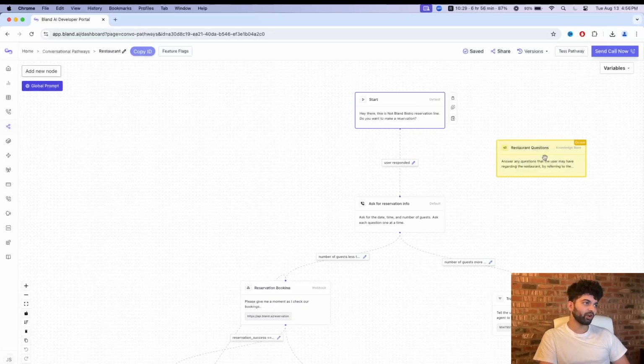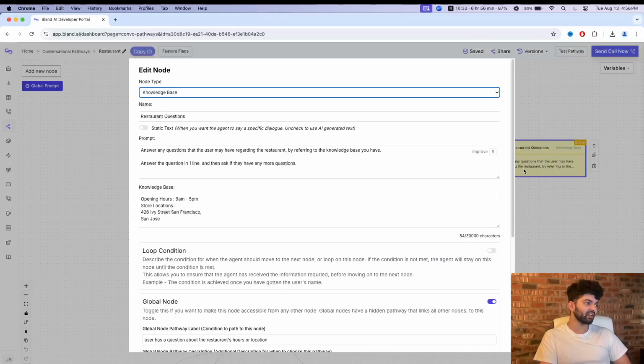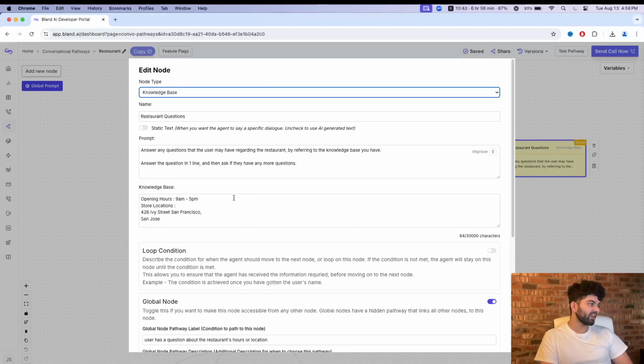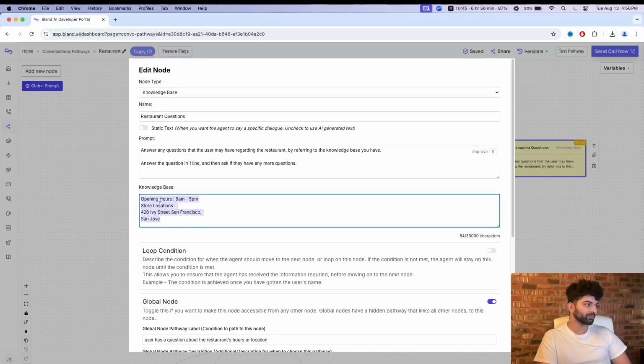Global node is basically a block I can go to from any other block. You'll notice restaurant questions over here is highlighted in yellow. This is a global block. What that means is if at any point in this conversation the person has a question about the restaurant as a whole, go to this node here, go to the knowledge base, which here is just opening hours and address, actually answer the question using the knowledge base, and go back to the original node.